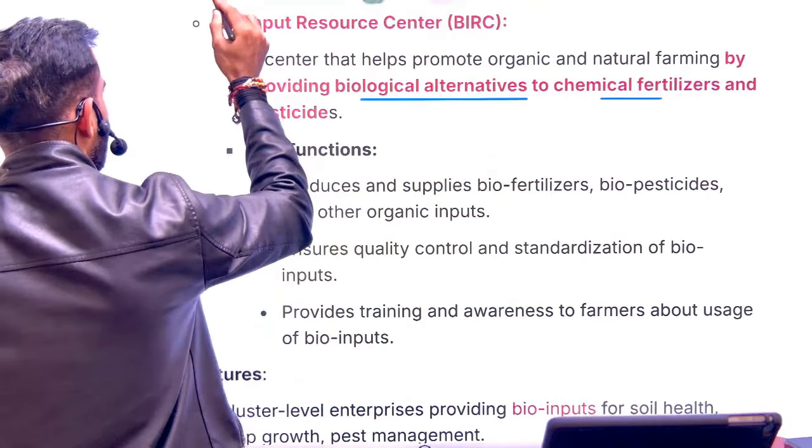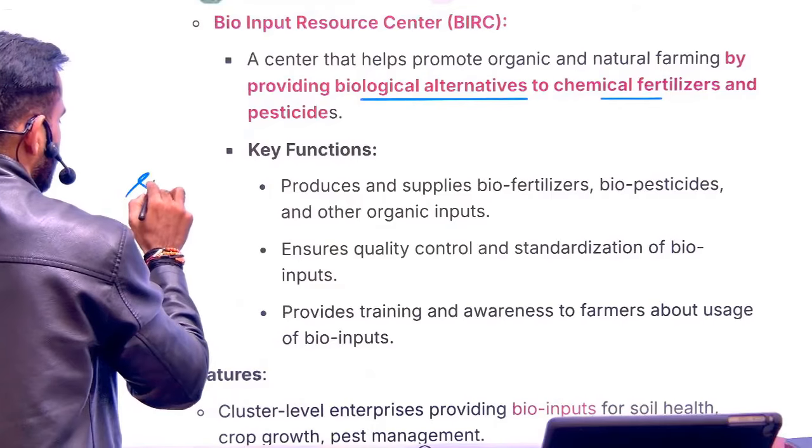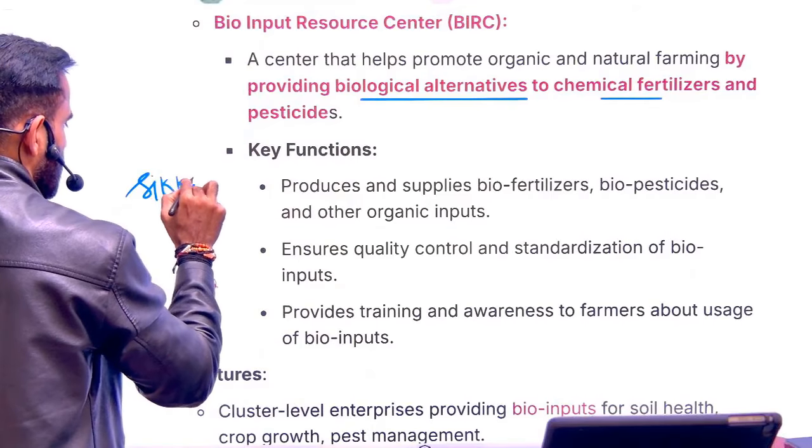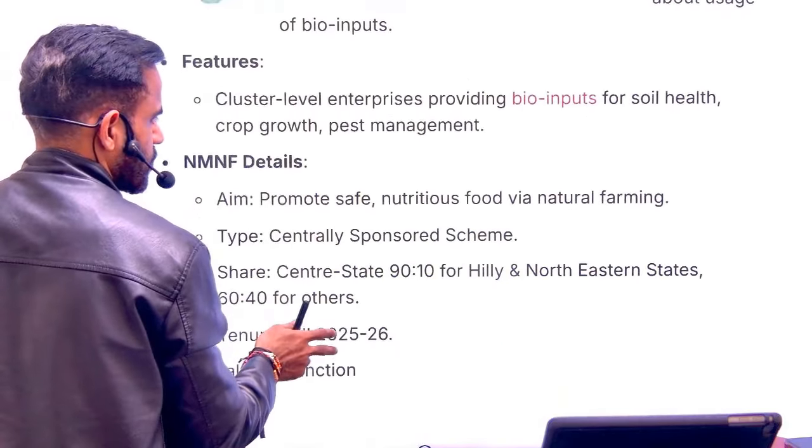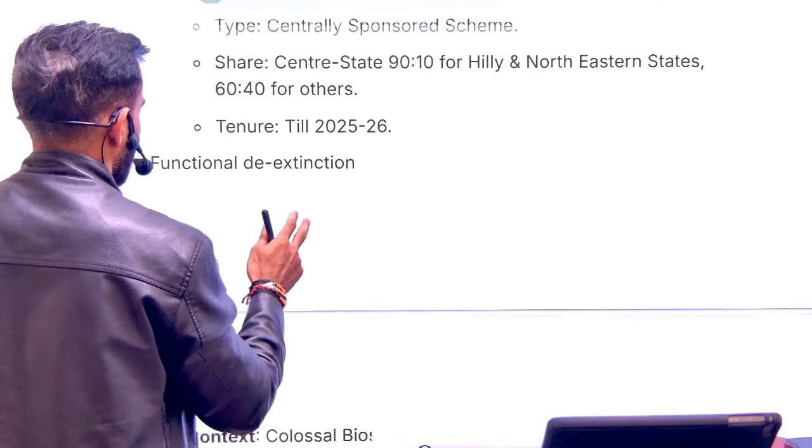In case of organic farming, remember one thing: Sikkim is the first fully organic state of our country. Organic farming basically means we are going to use organic fertilizers.